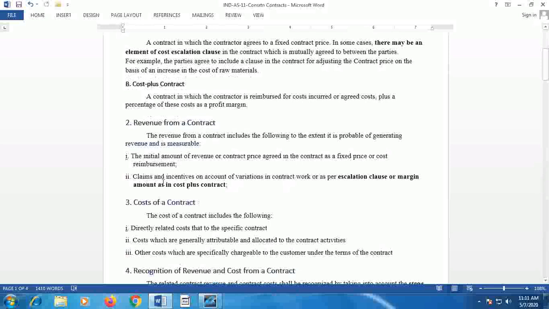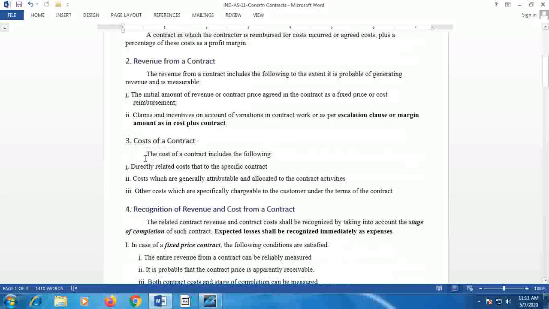In addition, claims and incentives on account of variation in contract work or as per escalation clause, or margin amounts as in the case of cost plus contract. So, revenue refers to the total contract price, which may be fixed price or cost reimbursement, and if there is an escalation clause, the additional expenses that may be agreed to be paid by the contractee to the contractor, and in case of cost plus contract, the additional amount as margin, that is a profit element that may be payable by the contractee to the contractor.